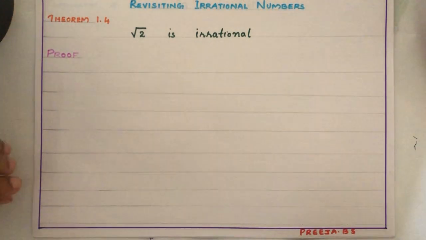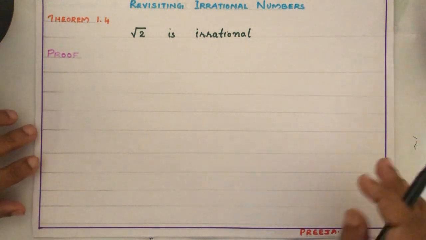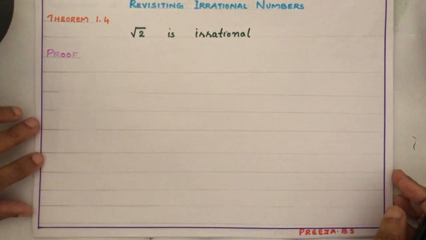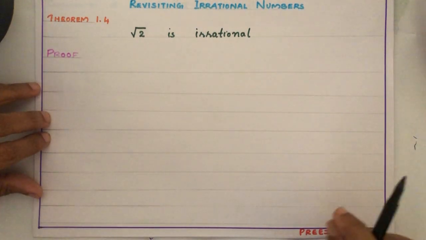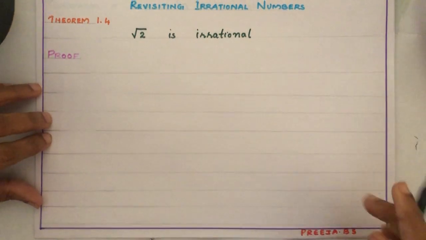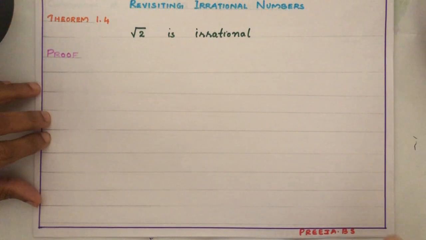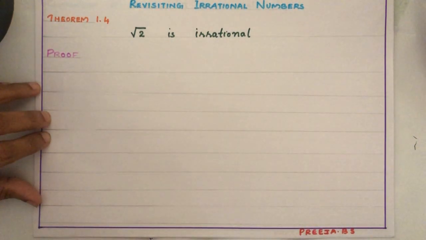So we are assuming that root 2 is rational. That concept we are applying. If a number is a rational number, what you have studied? We can express that number in the form of P by Q, where P and Q are integers. Isn't it?